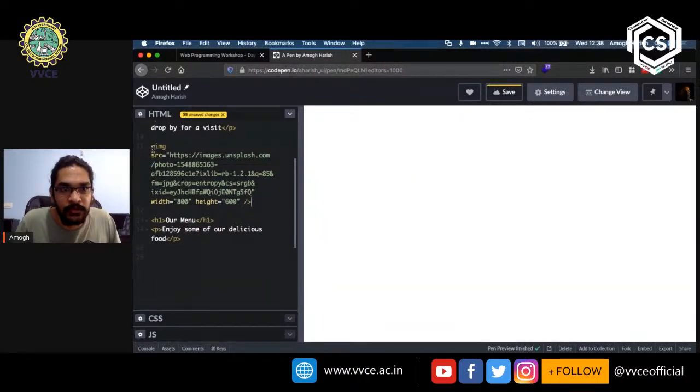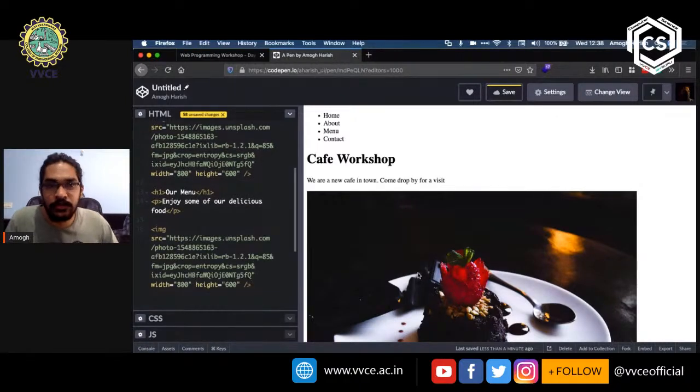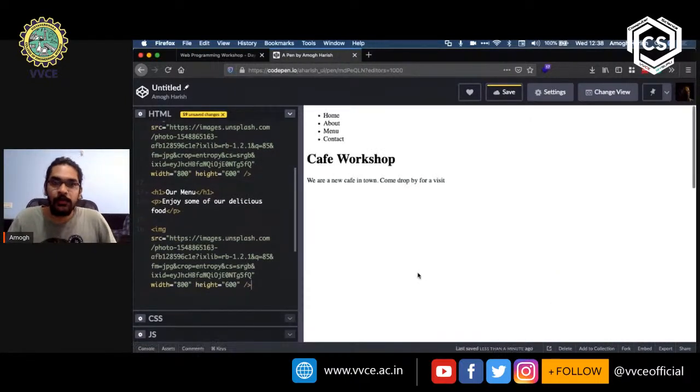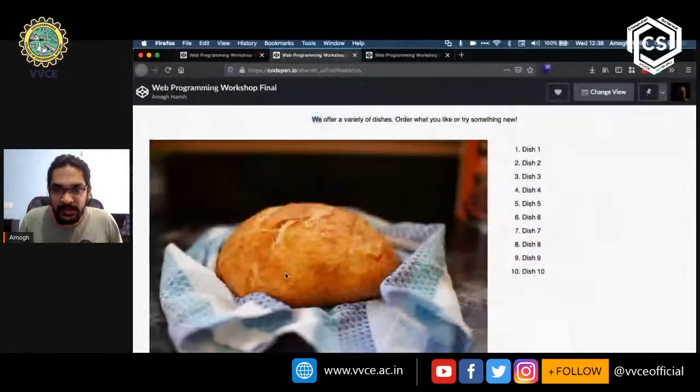So select it, copy it, and then I'm going to paste it, right? So now if you wait for it to load, we can see that as you scroll down, we can see the image again. Now, when we move on to the next day, we will replace this. But for now, let's just go ahead with this, okay?